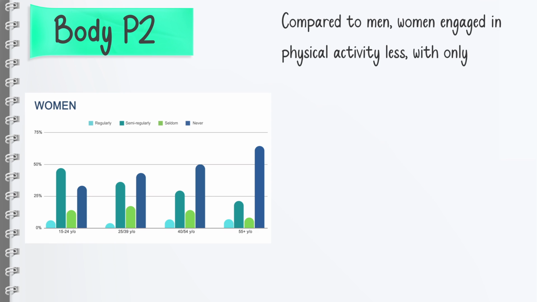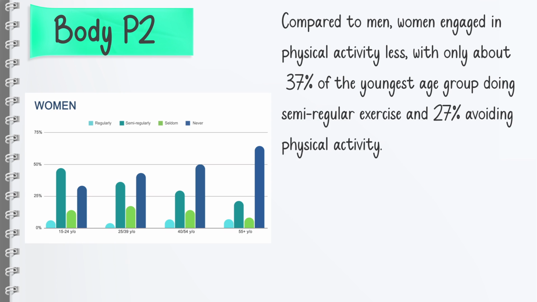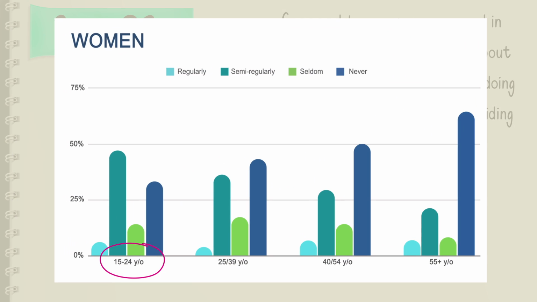With only about 37% of the youngest age group doing semi-regular exercise and 27% avoiding physical activity. So it is for the first age group. Around 27% never exercise at all, and 37% of the youngest age group did semi-regular exercise, right?